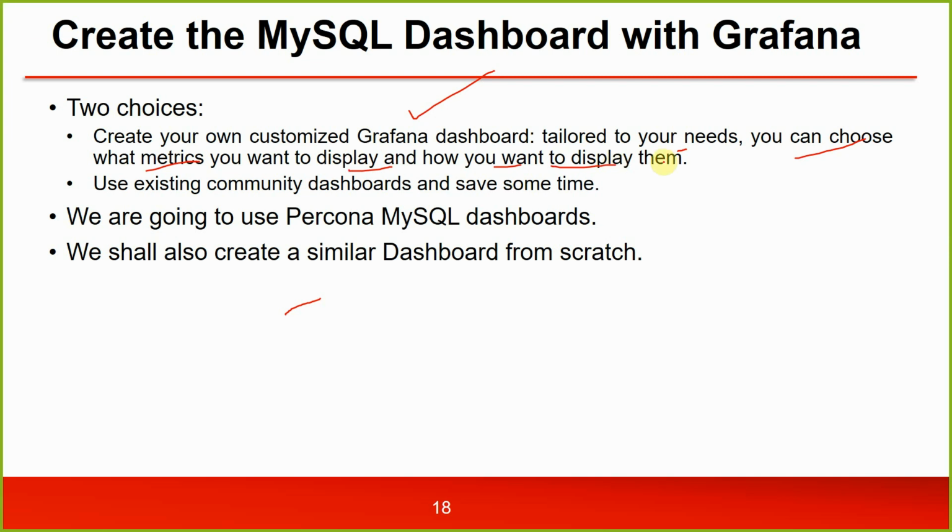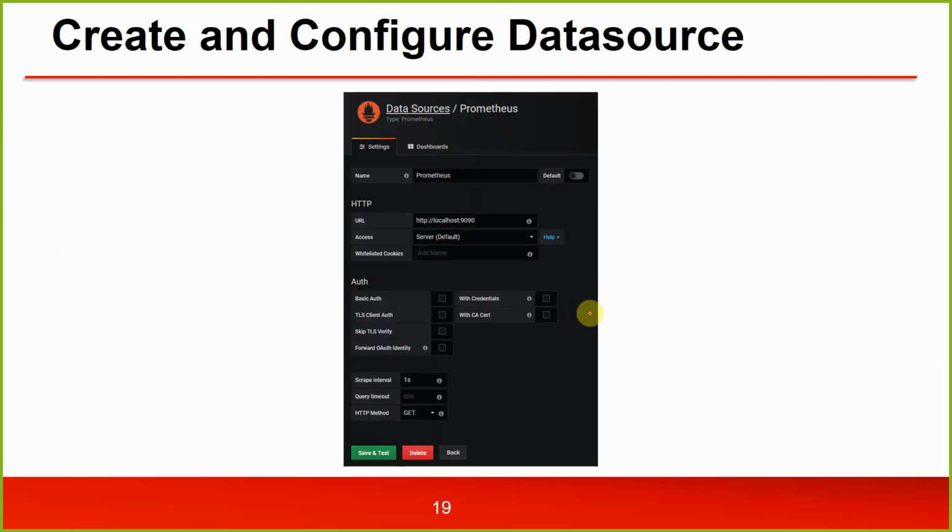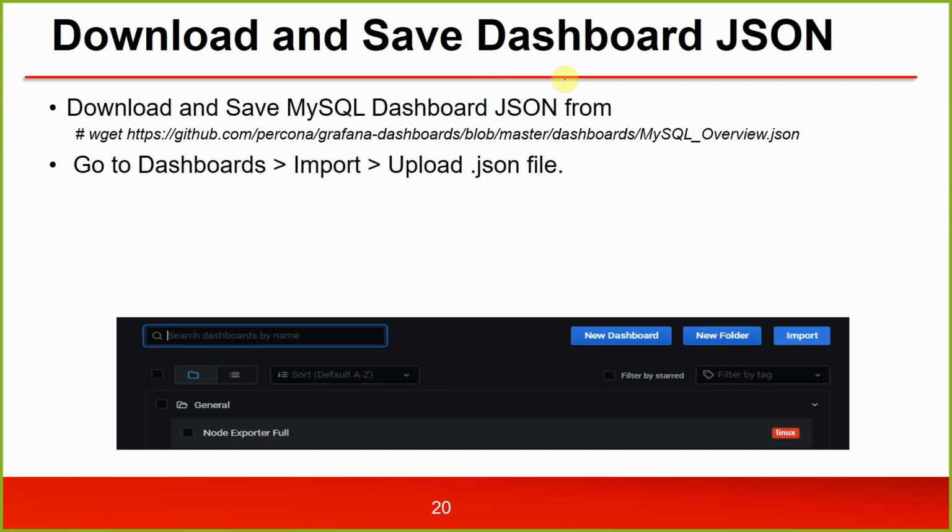So we are going to use the Grafana MySQL dashboard. We shall also create a similar dashboard from scratch. This approach makes it easy to understand, and you can do it for anything. Like for Oracle Cloud Infrastructure, there was no dashboard available, so I created one after following these examples. So you create and configure a data source. We have already done the Prometheus data source.